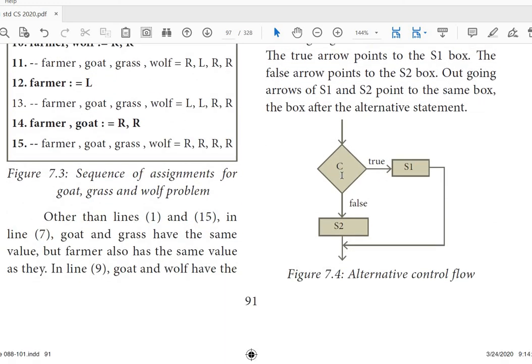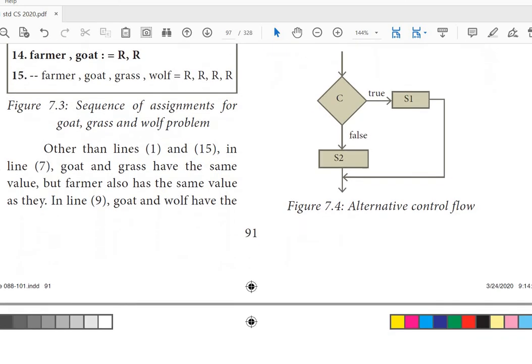So here is a flow diagram for this. There is a condition C in a diamond shape. If the condition is true, S1 should be executed. If the condition is false, S2 should be executed.